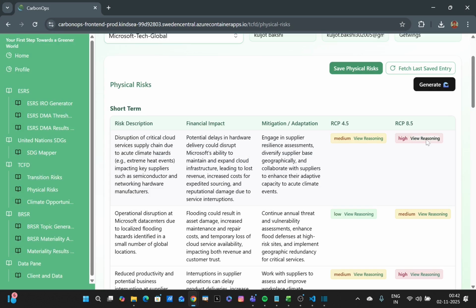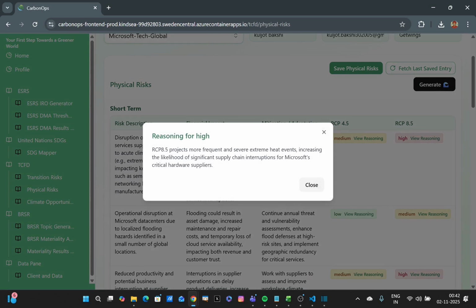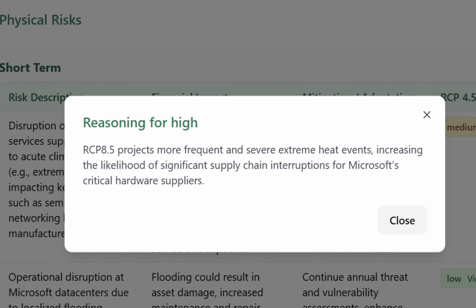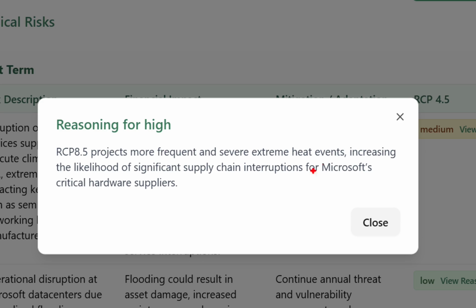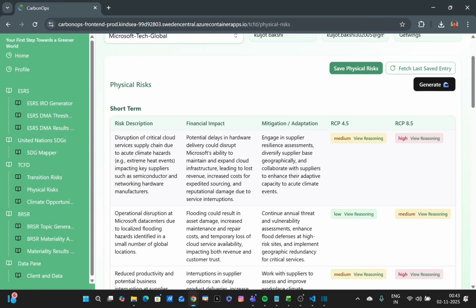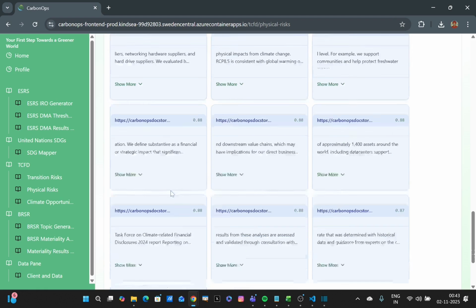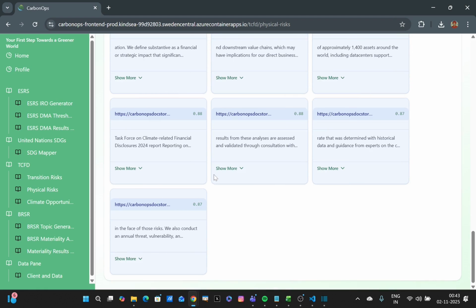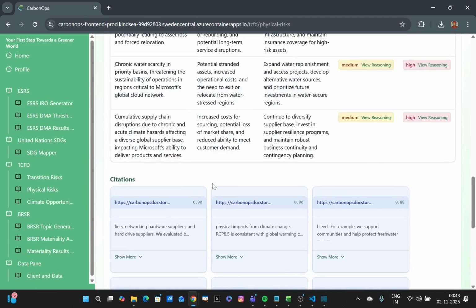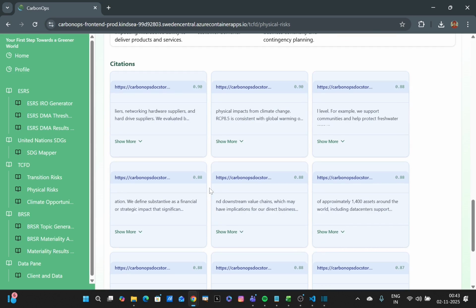Now, in RCP 8.5, if you click on view reasoning, it tells you that RCP 8.5 projects more frequent and severe extreme heat events, increasing the likelihood of significant supply chain interruptions for Microsoft's critical hardware supplies. So likewise, you're going to have these values for short term, medium term, and long term risks. And that's the auditability and transparency part that we're talking about, presenting you with citations that can be traced back to the source documents that you uploaded. So those are the citations in action for all the documents that you uploaded under the client and data panel.